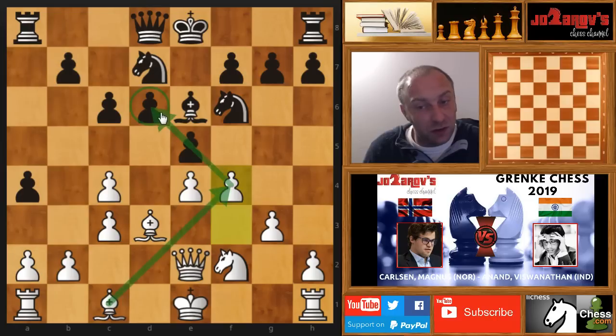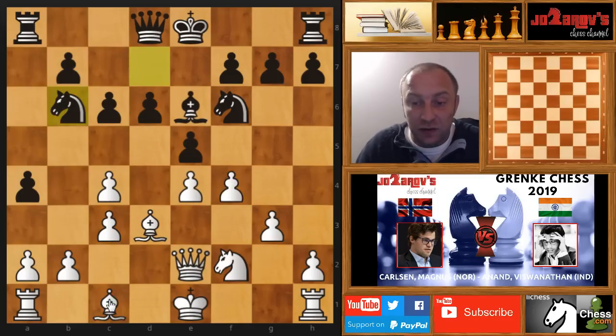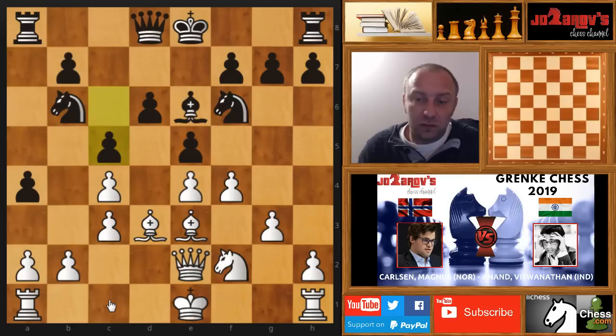if the bishop comes here on f4, this could be deadly. With queenside castle here, I think black would be completely lost. So that's why here knight on b6, and here bishop on e3. Now we have c5. Now Anand plays simply again more on the blockade. He created the blockade in another way.